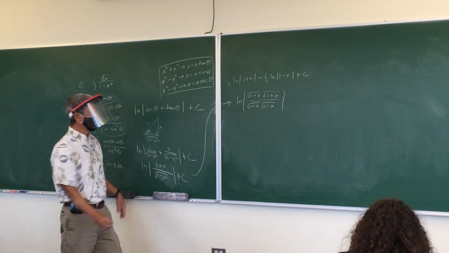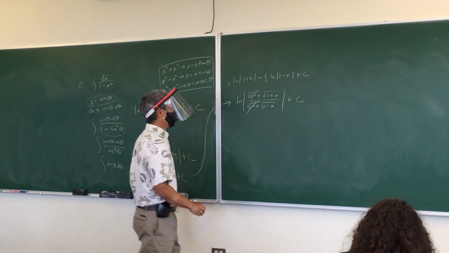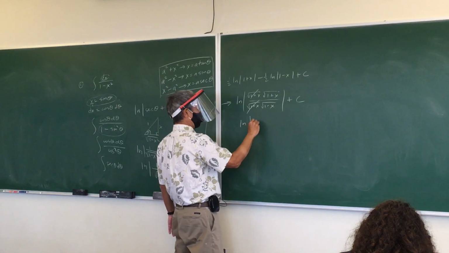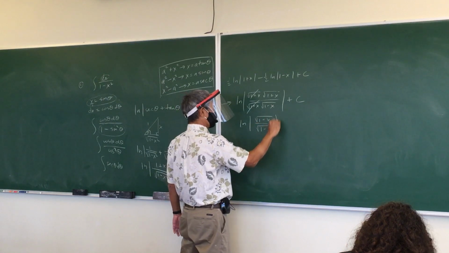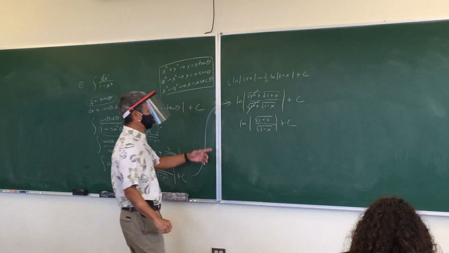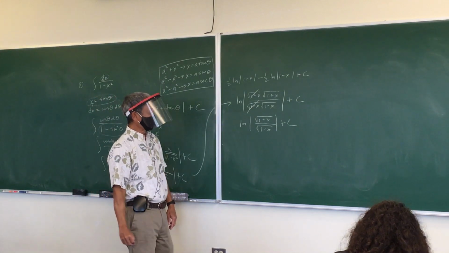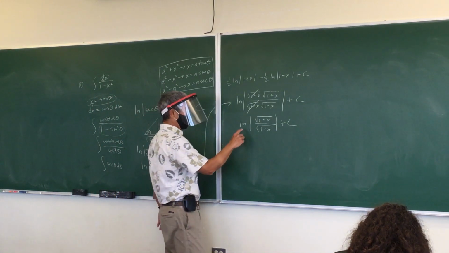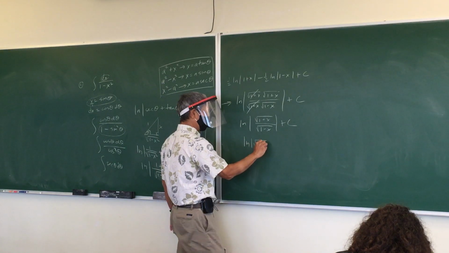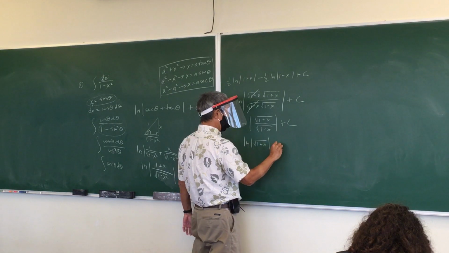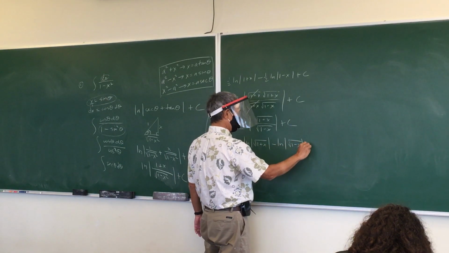And the reason you would do that is because, hey, these cancel out. Don't forget to put the plus c there. And so now this is what you have: root 1 plus x over root 1 minus x plus c. Hey, it's kind of looking like it now. Now, using your properties of logarithms, what? So it's natural log, absolute value, 1 plus x, minus natural log, absolute value, root 1 minus x plus c.